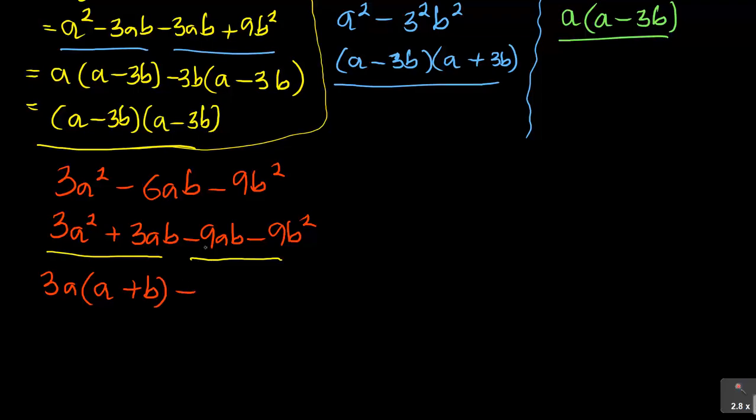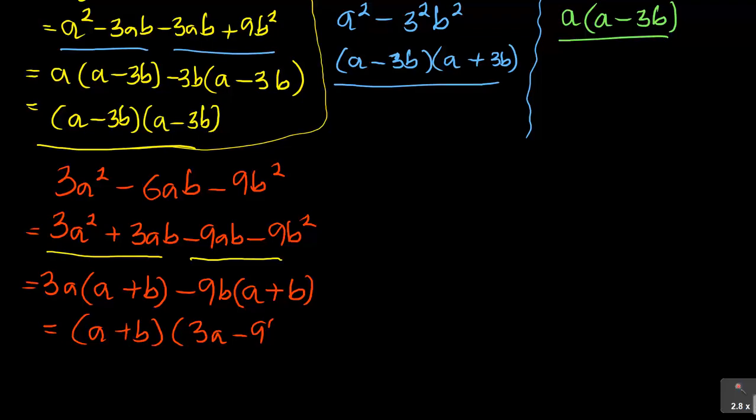Take out the negative, as you see, negative, negative. Now 9 is also common, and b. Now 9b into 9ab, it's a there. 9b into 9b squared is positive b, because we took out the negative. When you've done that, the bracket is a plus b and 3a minus 9b.